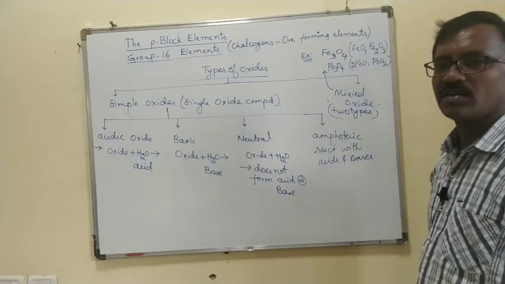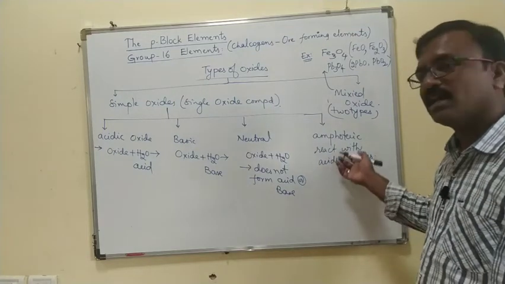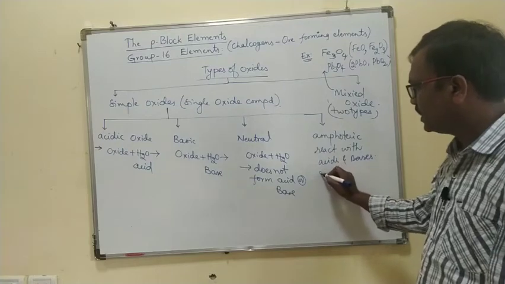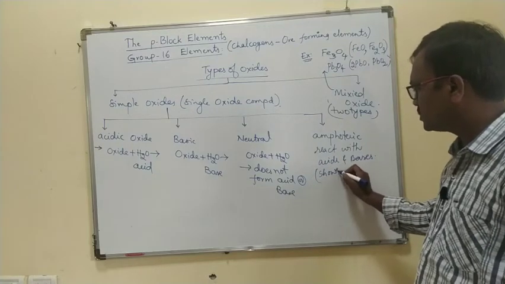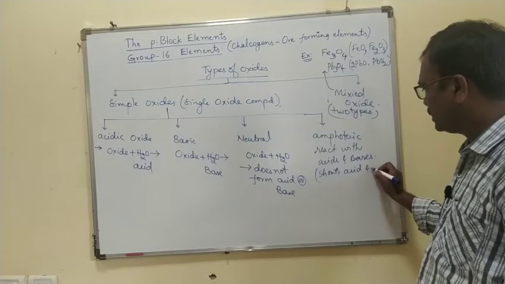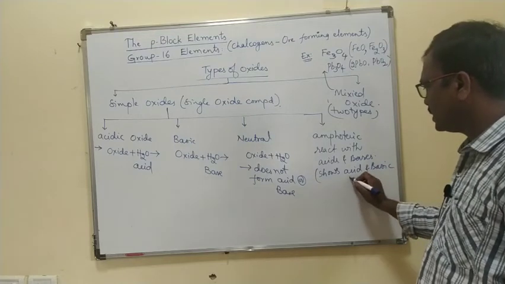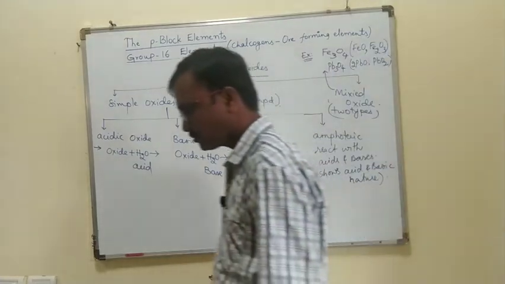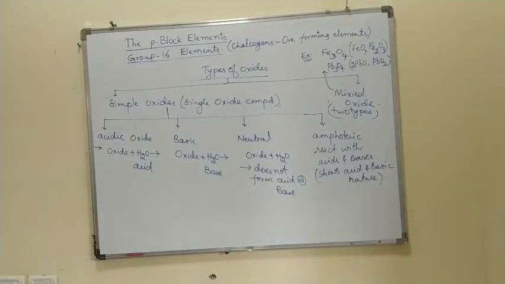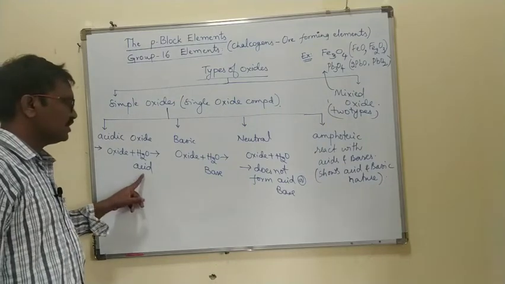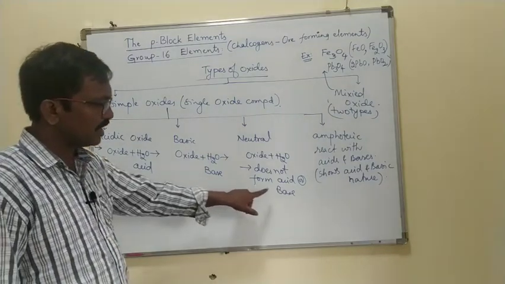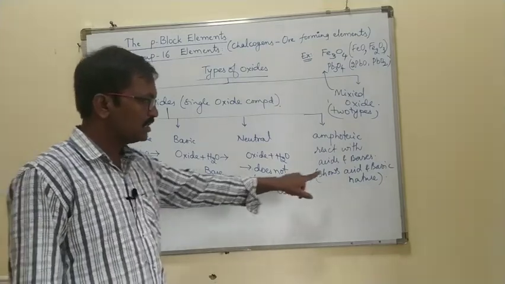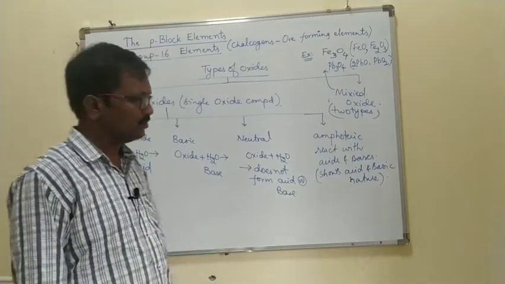That means these oxides show the acidic nature as well as the basic nature. So one is giving the acid, the other is giving the base, the other does not give acid or base, and the other shows both acidic and basic character.